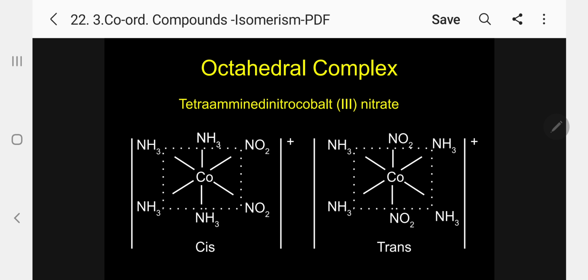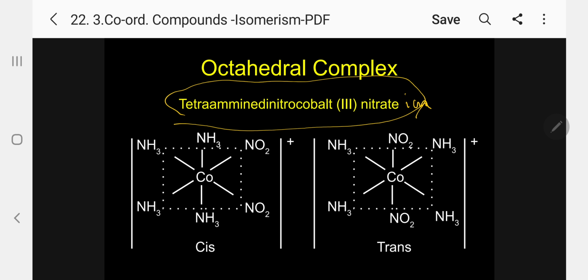So what I am giving here, kindly follow, the molecular formula I can give now. Octahedral complex, tetraamminedinitrocobalt 3 nitrate ion. Kindly follow. This is ion. Tetraammine. See, what is the formula I can write now?